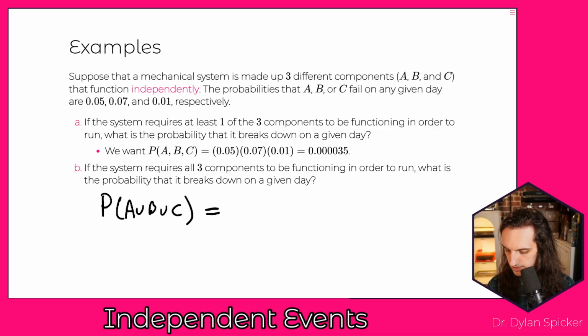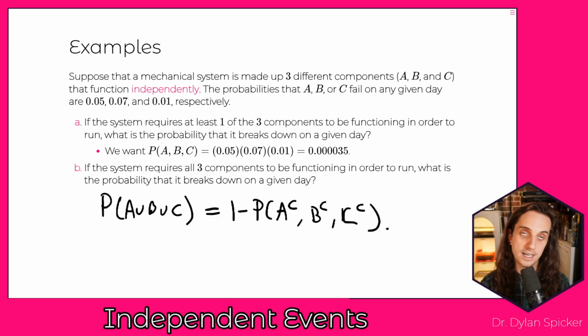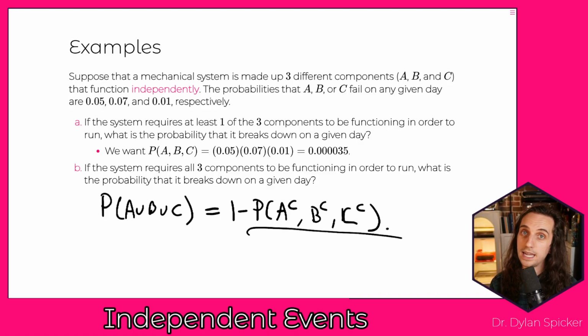But in fact, what we can also say is this is going to be 1 minus the probability of A complement intersect B complement intersect C complement, okay? And that's for the same argument before, right? The probability that the system continues to function is given to us only when A continues to function and B continues to function and C continues to function. And so then 1 minus that gives us the probability that it breaks down.